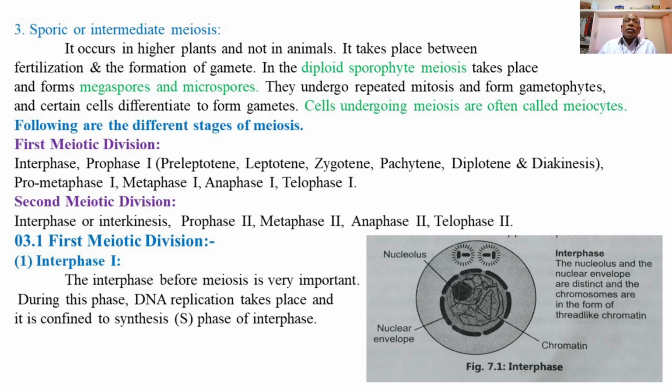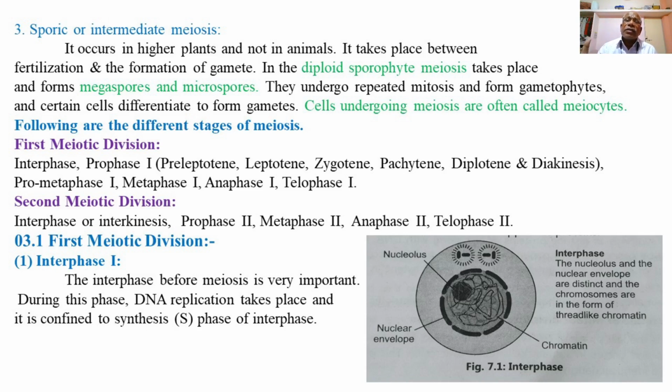The megaspores and microspores are transformed into the gametophytes after repeated mitotic divisions, and certain cells of the gametophytes then differentiate into the male and female gametes.